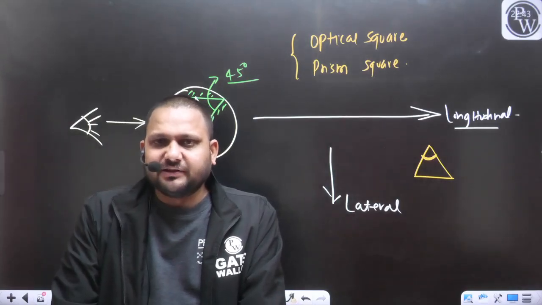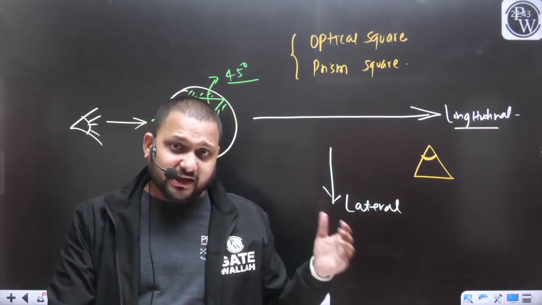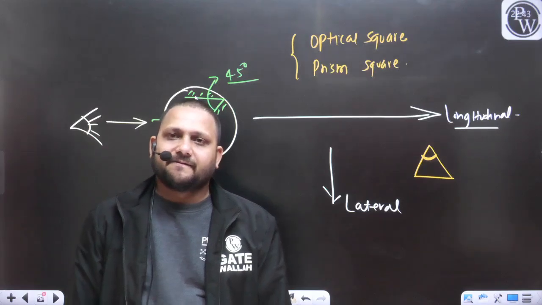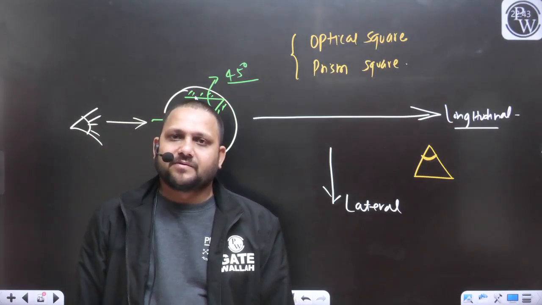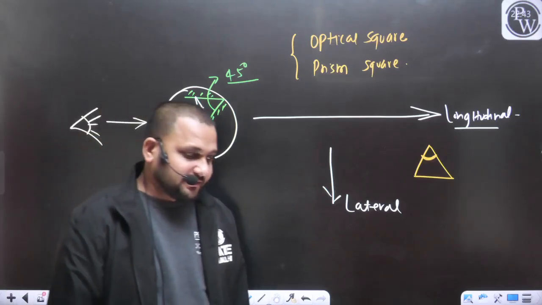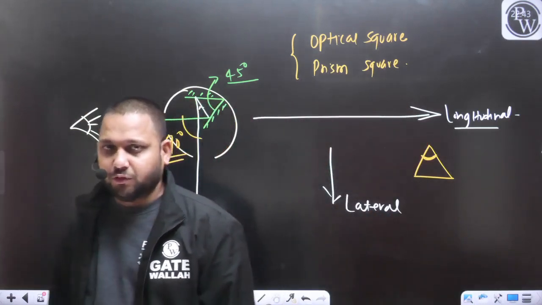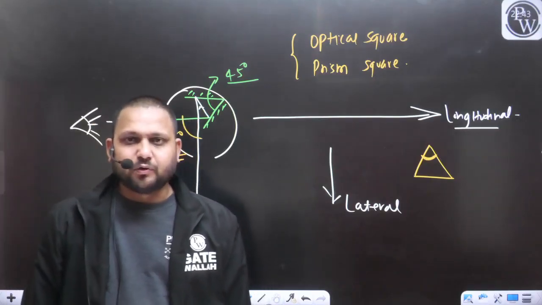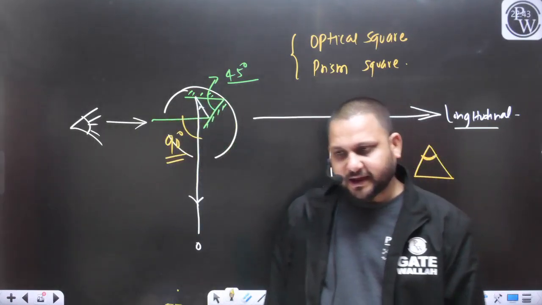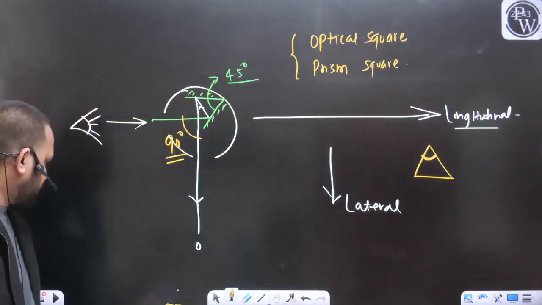Yes, we are using the single prism. Already this angle is going to be fixed. So there will be no deformation in the surfaces, na? So that's why there is no adjustment required in the case of prism square. On that basis, you have been told that the prism square is better as compared to the optical square for measuring the 90-degree angle. So yes, this was the principle.